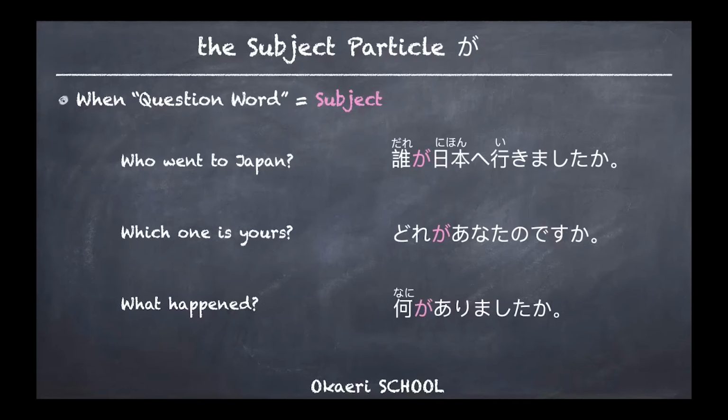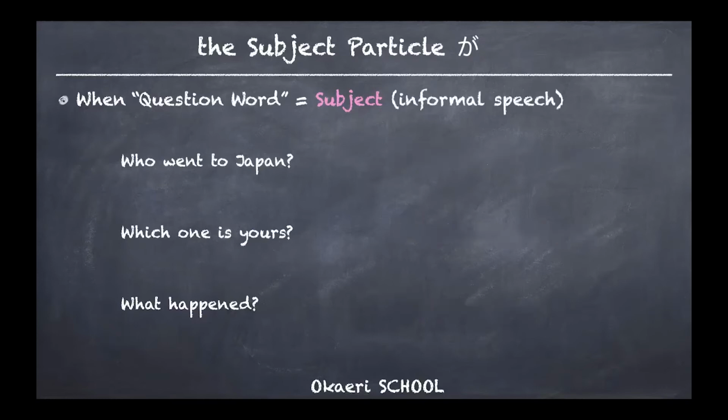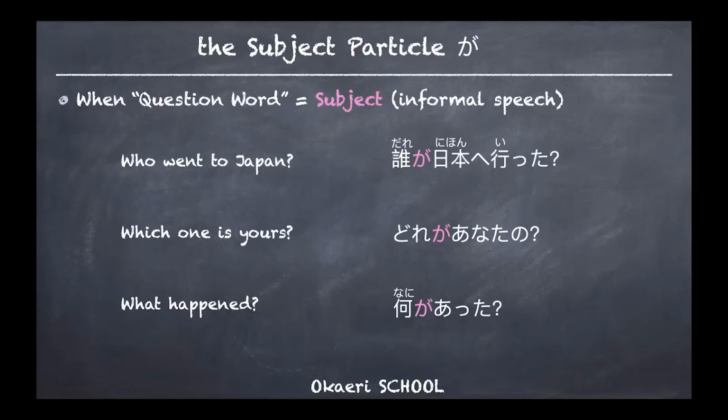What happened? 何がありましたか? Not は. Again, just so you can brush up your informal speech skill. Who went to Japan? 誰が日本へ行った? 行きました becomes 行った. どれがあなたのですか? You just drop ですか. 何がありました? ありました will be あった. And just simply go up in pitch. 何があった? どれがあなたの? 誰が日本へ行った? Stuff like that.